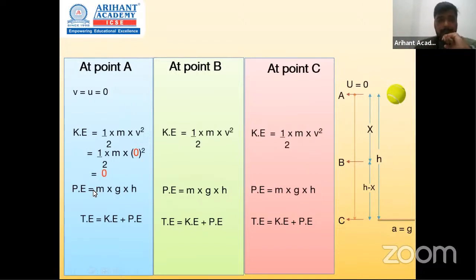अगर A का potential energy ढूंढते हैं which is mgh, height of point A, as I told you before, height देखना है आपको नीचे से. So from the ground, point A का difference is h, so height is h over here, remains h, no changes. So potential energy becomes mgh. अगर आप इन दोनों को add करते हो तो 0 plus mgh will give you answer mgh. That's my total energy at point A.